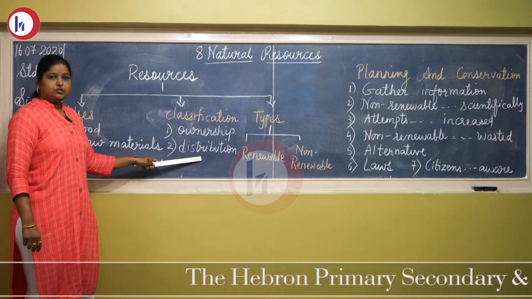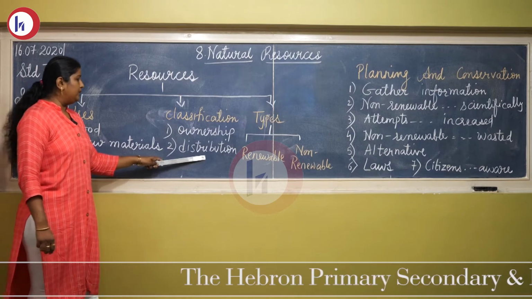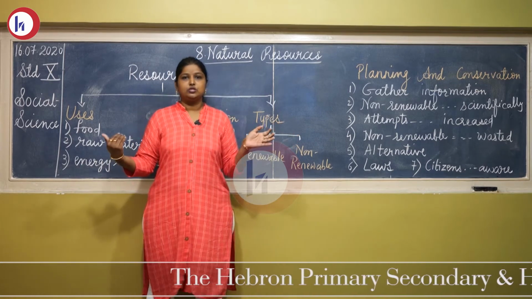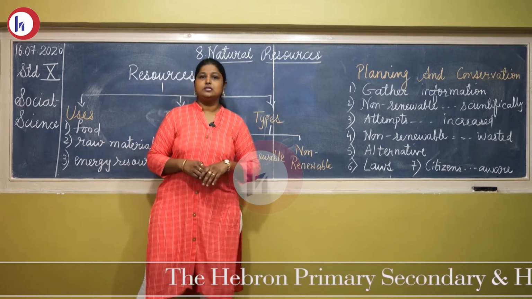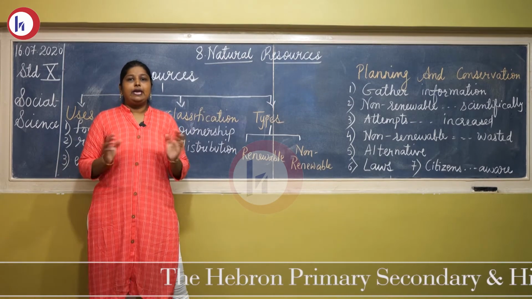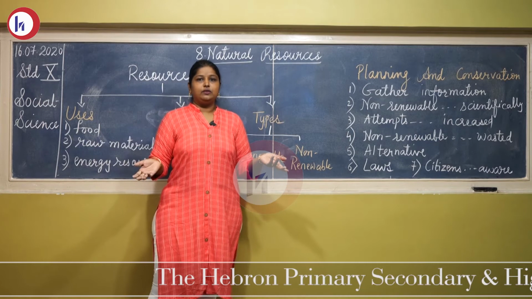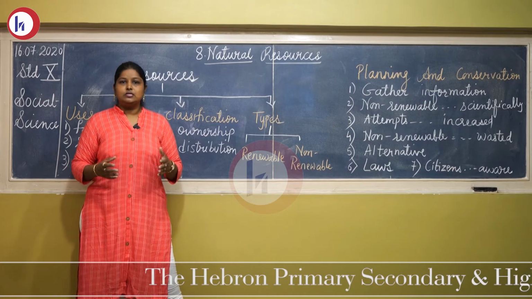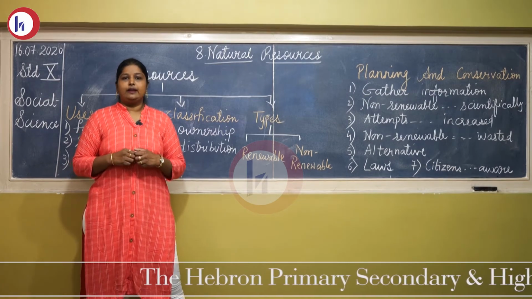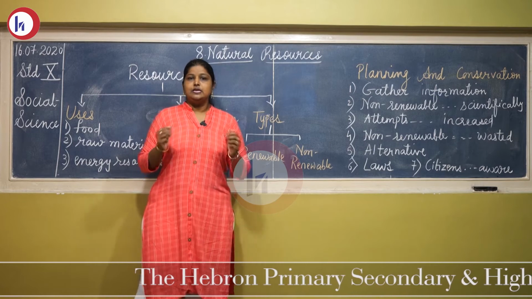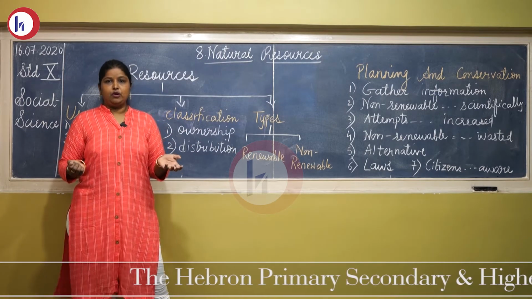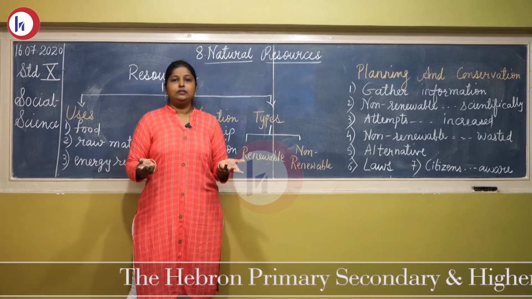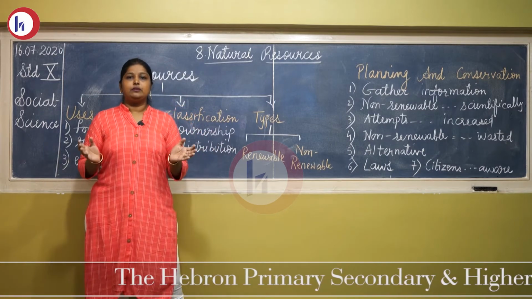Then we have another classification, resources classified on the basis of distribution, meaning how the resources are distributed. There you have four types. First is universal, found everywhere. You go to any part of the world and you will find that resource, for example the useful gases in the atmosphere, oxygen and nitrogen. So that comes in the category of universal resources. Second is generally or easily available: land, pasture land and soil are all easily available resources.